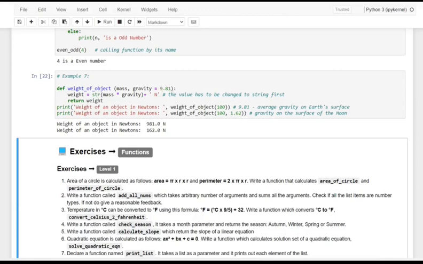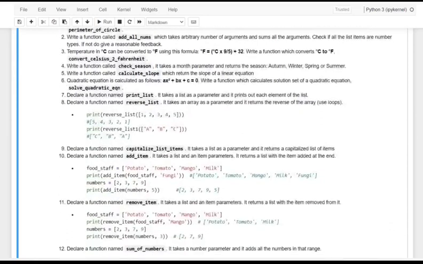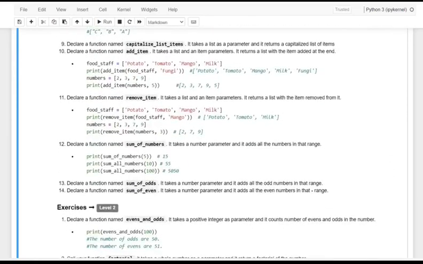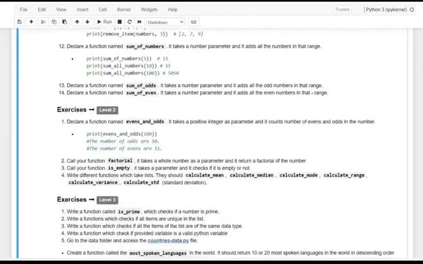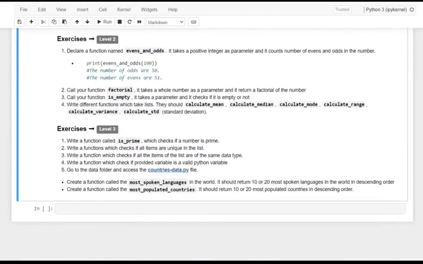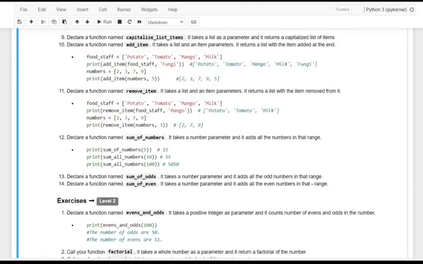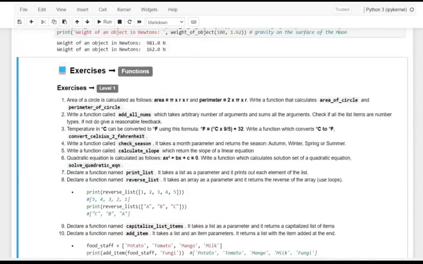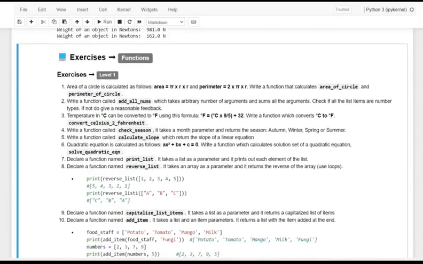And for your information, see here, dear friends, I have given some function exercises with level 1, level 2 and level 3. So kindly have hands on practice and make use of these exercises.